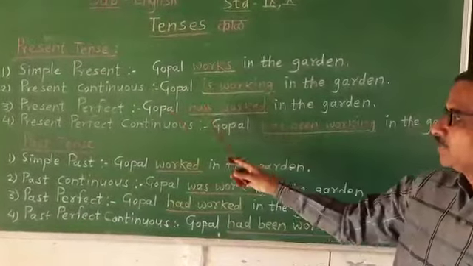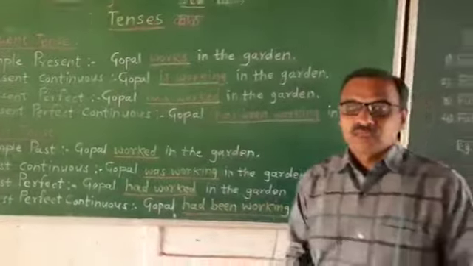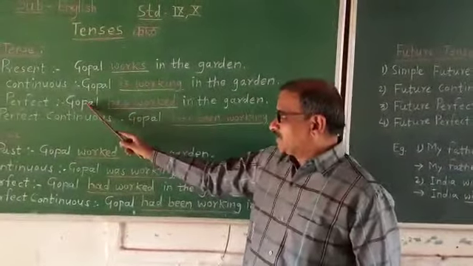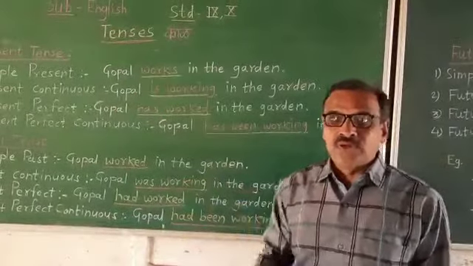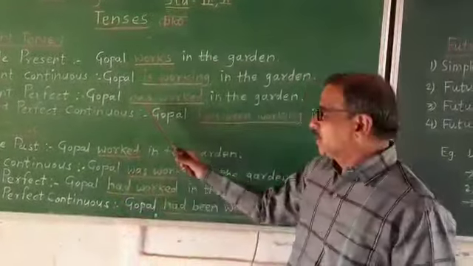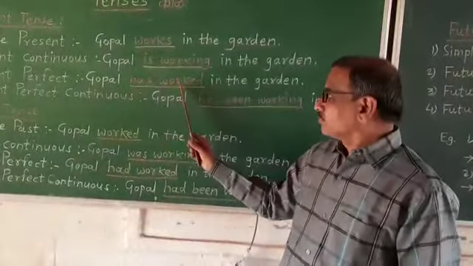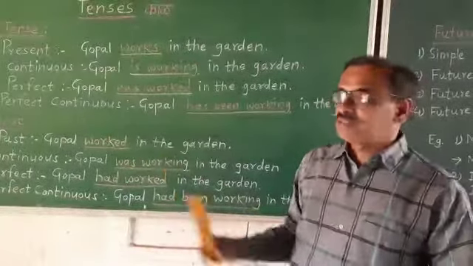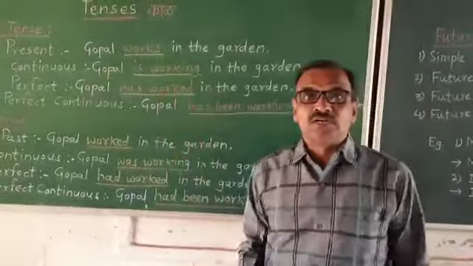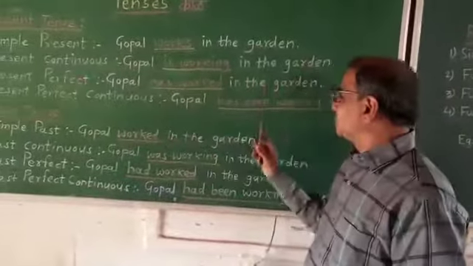Then the third one is present perfect tense. See the changed verb. Gopal has worked in the garden. So subject plus have or has: I have, we have, you have, he, she, it has, and that is why Gopal has. The past participle of the verb work is used there, as worked in the garden. Gopal has worked in the garden.